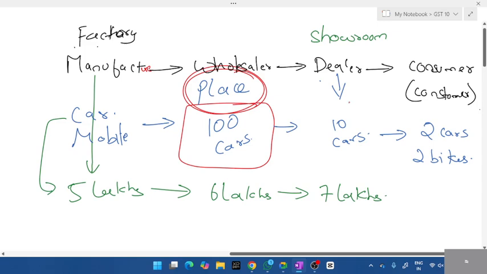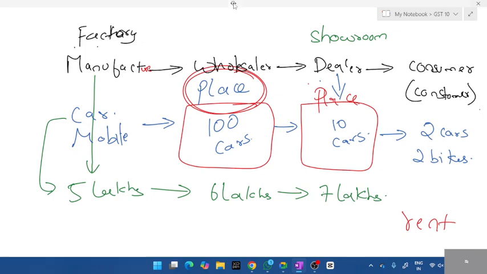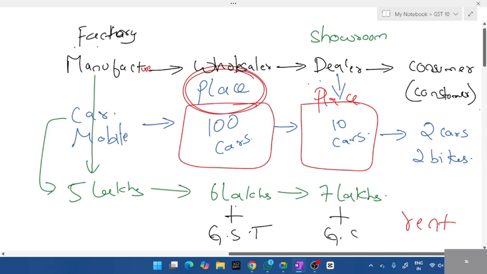In the same way, the dealer, the showroom which you see near your house on the roads, right? Even they will buy some place. They have to pay rent. You obviously have to pay rent. And so he quotes 7 lakhs, another 1 lakh extra. So GST is calculated based on this price: 6 lakhs plus GST, 7 lakhs plus GST. This is how it runs. So ultimately, a consumer can buy from a dealer for 7 lakhs.